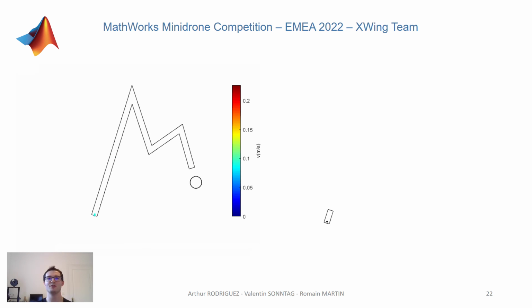Let's finish on an animation showing our simulation results compared to the exact path on the left and the reconstructed path on the right. Thanks for your attention.